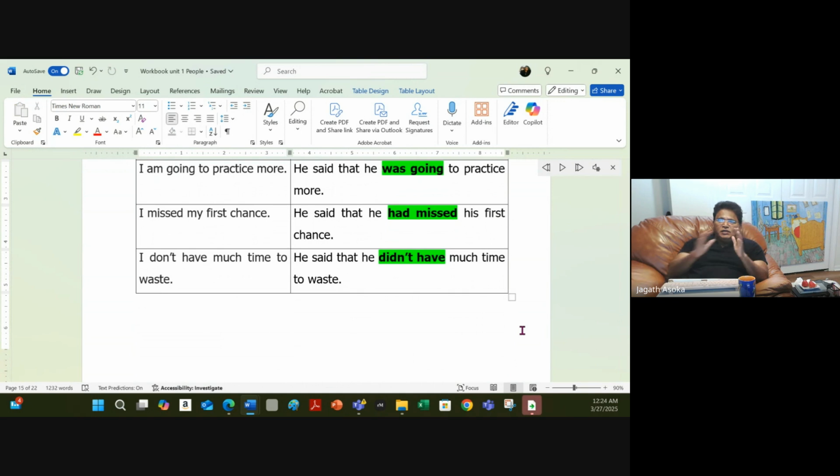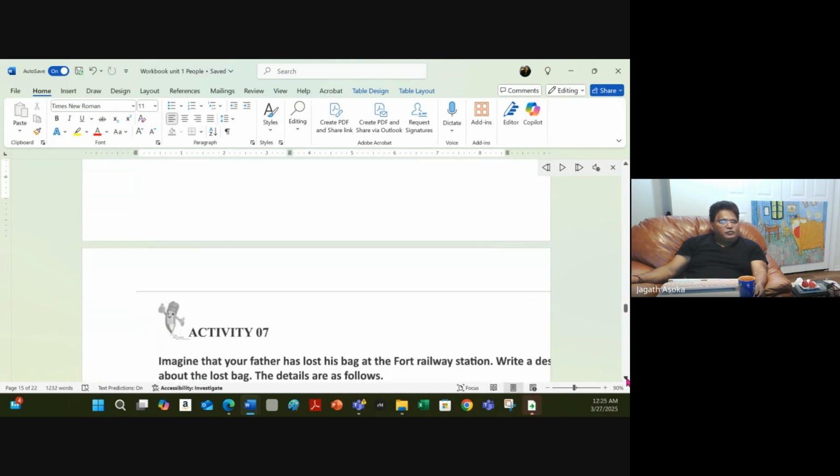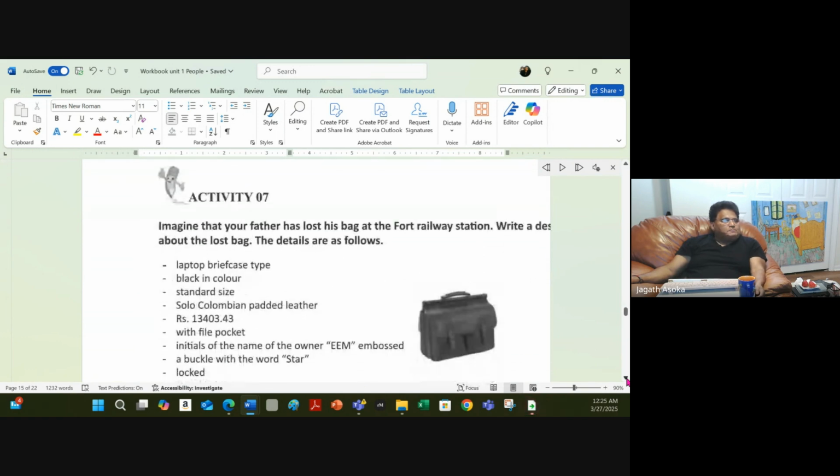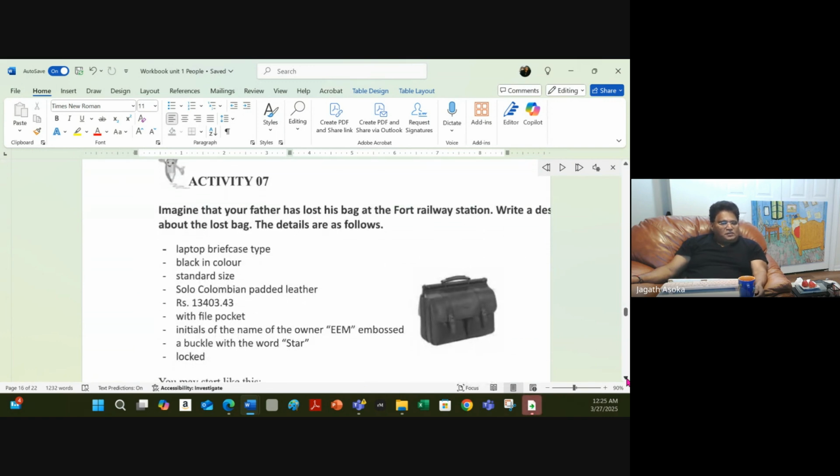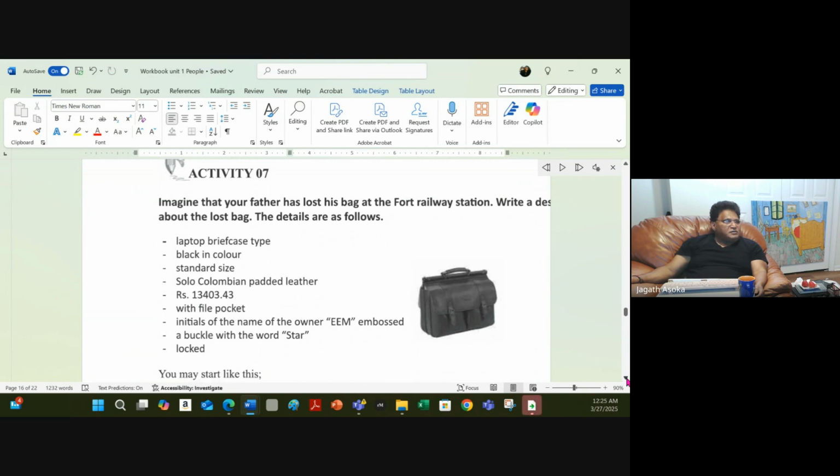What we did, we took the 12 different tenses and gave direct speech, and then we did the conversion to reported speech for all 12 tenses. So check that, and that would be a good time to repeat. Okay, we are almost done. We are pretty fast. So this is Activity 7.